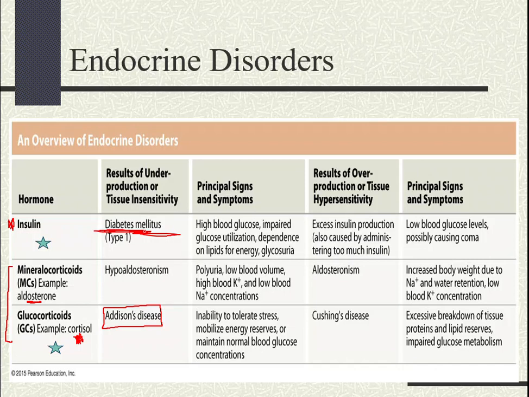Okay? Now, type 1 diabetes is very common in patients that are less than 40 years of age, especially children. All right? Now, what about type 2 diabetes? In type 2 diabetes, the beta cells are not really destroyed. So it's just that you're not producing enough insulin. The beta cells are working, but for some reason, they're not producing enough.